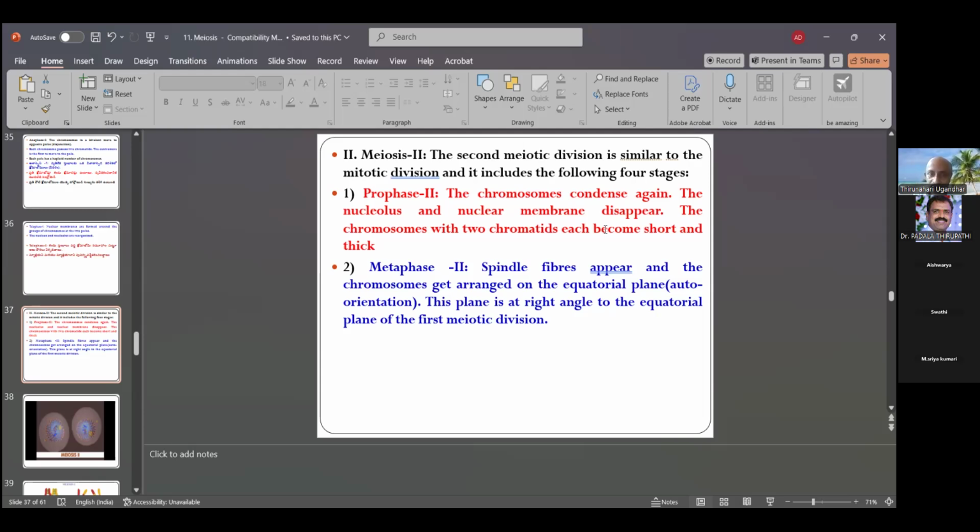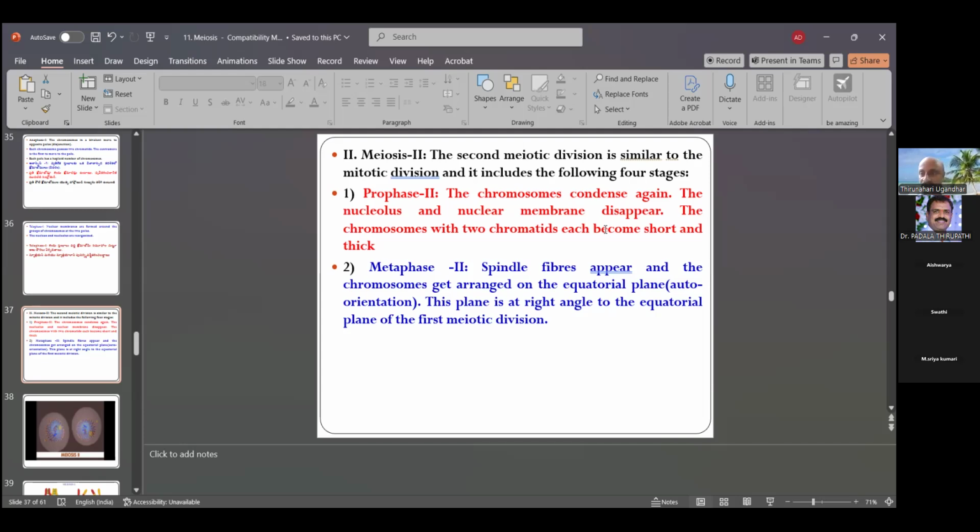In meiosis 2, there are prophase 2, metaphase 2, anaphase 2 and telophase 2. In prophase 2, the chromosomes are condensed again. The nucleolus and nuclear membranes disappear. The chromosomes, with two chromatids each, become short and thick.